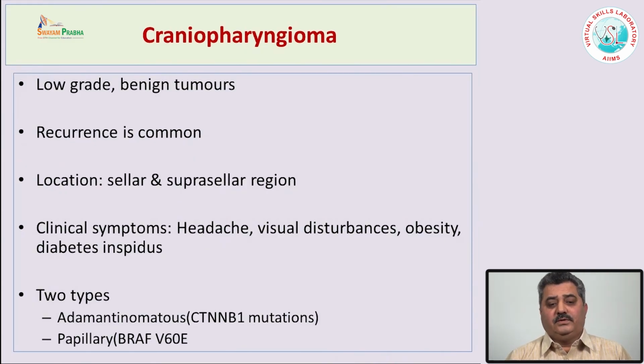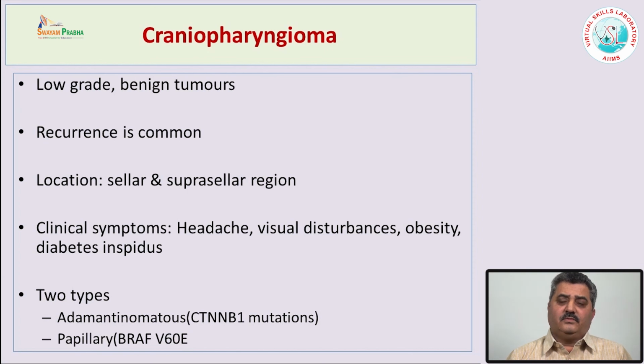Craniopharyngiomas are low grade tumors. They occur in the sellar and suprasellar regions, at a younger age, and many of them present with raised intracranial tension, headache, visual disturbances, sometimes obesity because they affect the satiety and hunger centers, and if they compress the posterior pituitary gland or the neurohypophysis, they may cause diabetes insipidus.